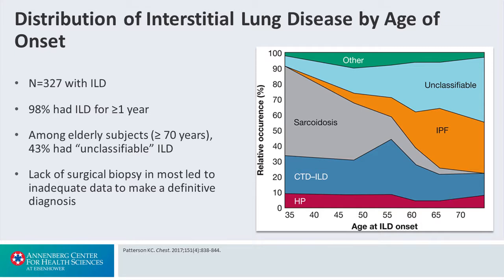Now, practice habits differ in different institutions, and my bent and bias is if a patient is more elderly in the context of unclassifiable, there's a good chance that these patients have IPF because it is a disease of the elderly. So some of these unclassifiable patients in this particular study might indeed have had IPF.